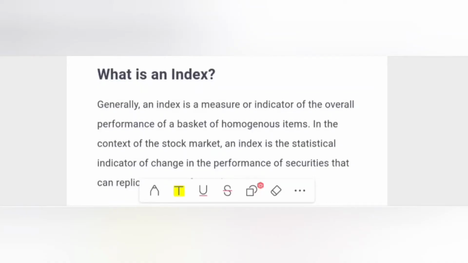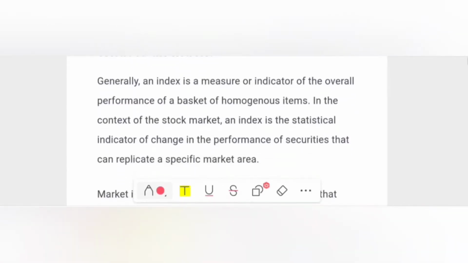First we are going to know what an index means. Generally, an index is a measure or indicator of the overall performance of a basket of homogeneous items in the context of the stock market. An index is the statistical indicator of change in the performance of securities that can replicate a specific market area.